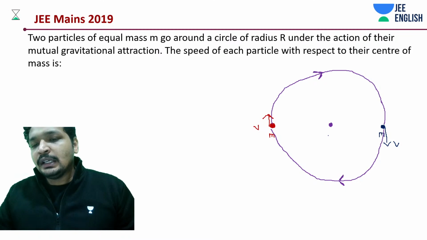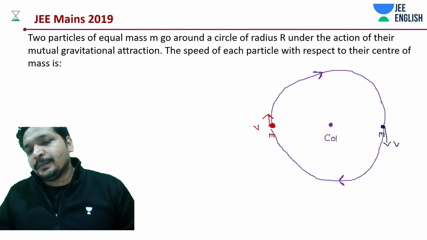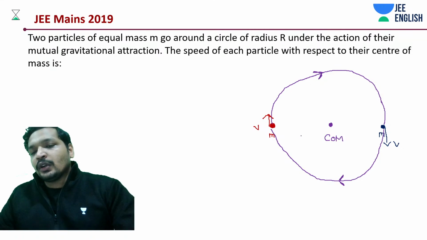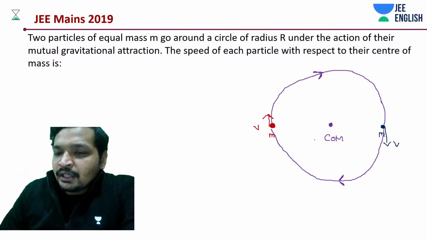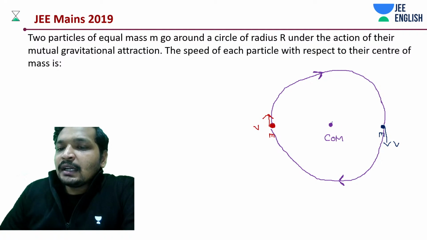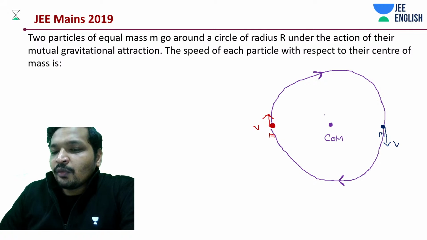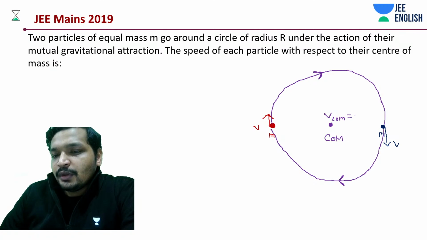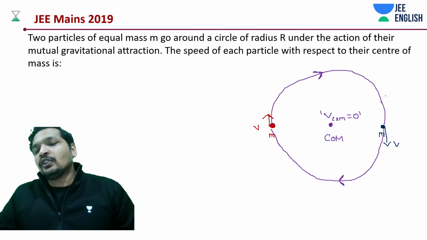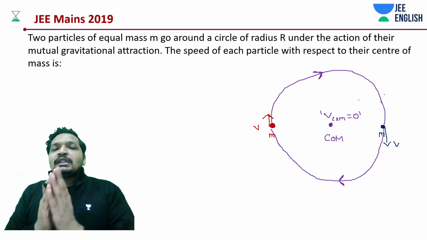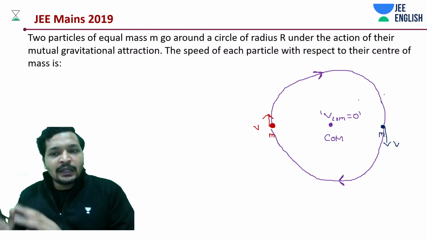If this center of mass is not moving, what is the velocity of the center of mass? Zero. If your center of mass were moving, the path would have to be like a spiral or something. It's just moving in a circle, so your center of mass is not moving.